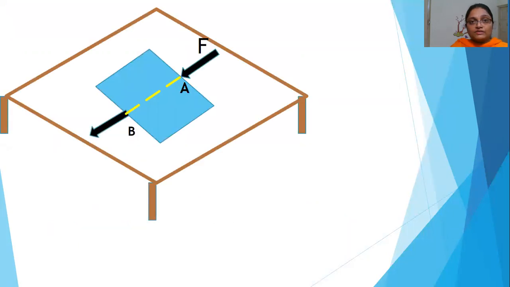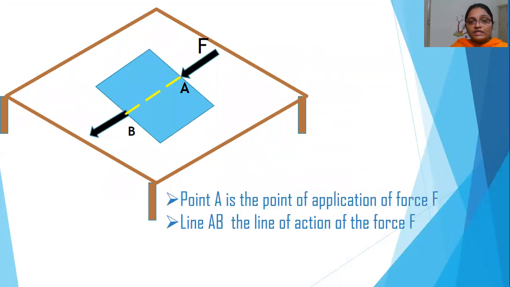Let us consider an example here. A force F is acting on an object at point A. The point A is the point of application of force and the line AB is the line of action of the force.